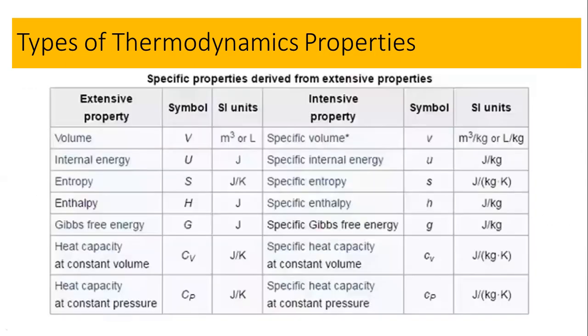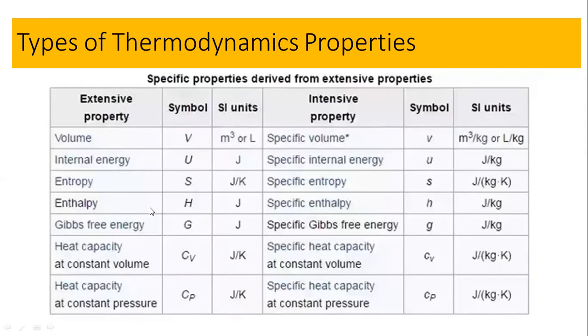So these are for your exercise. Based on what I have defined previously, the differentiation between these thermodynamic parameters, sorry, the properties, by looking at the units, you can differentiate whether this is an intensive property or an extensive property.